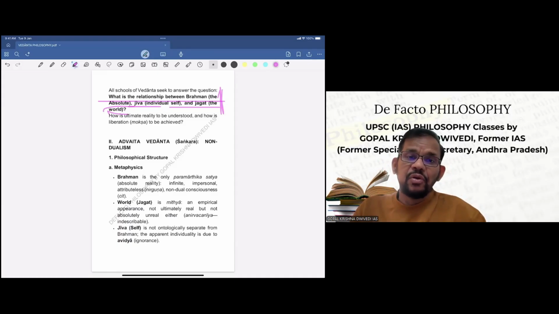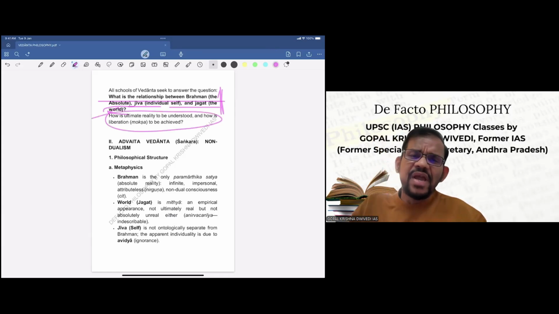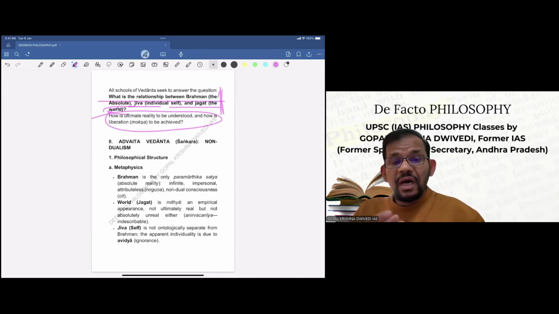What is the relationship between the absolute, the individual self, and the world? How is ultimate reality to be understood, and how is liberation to be achieved? As I told, this is a sub-question of the main question, but the main is the relationship between these three. Now let us go to Advait Vedanta. Briefly, we will try to see what Shankaracharya has said regarding this Advait Vedanta.